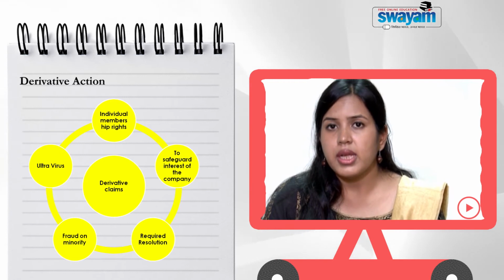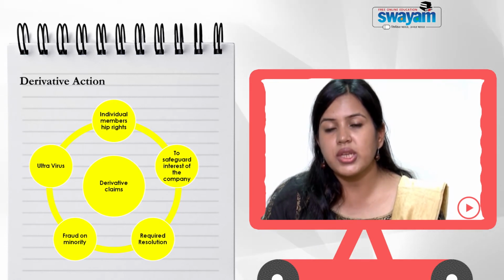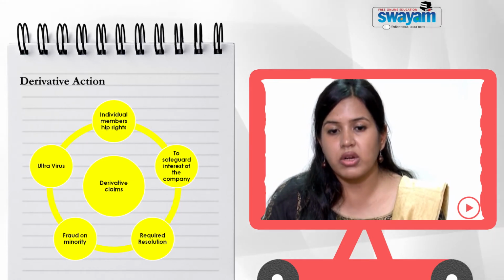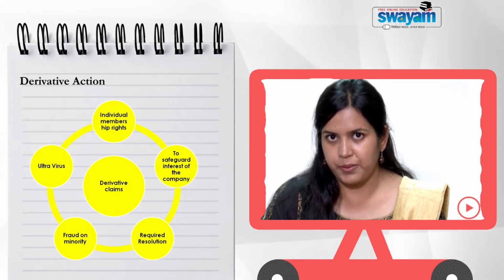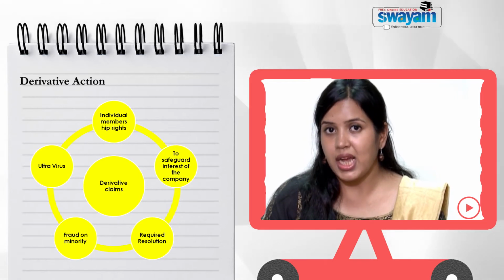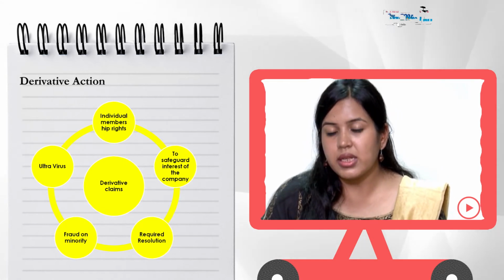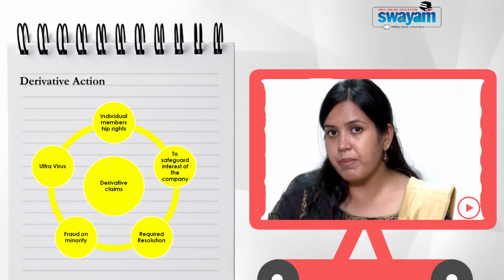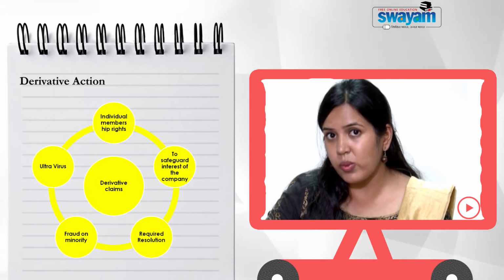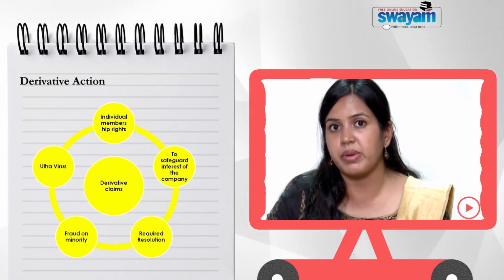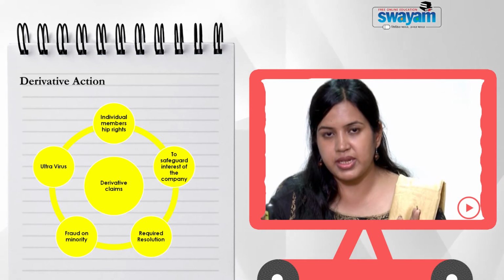For example, directors of the company sanctioning an action that is contrary to the objects of the company. So, the objects, as I told you, are the basic things on the basis of which the company is building its business.